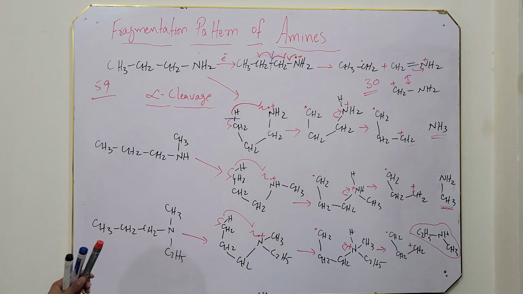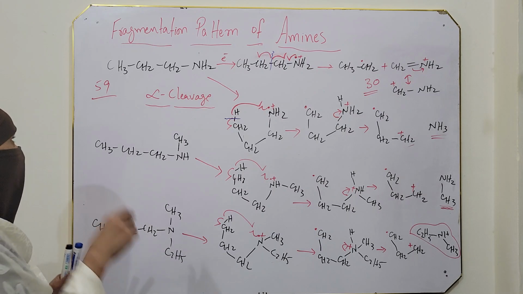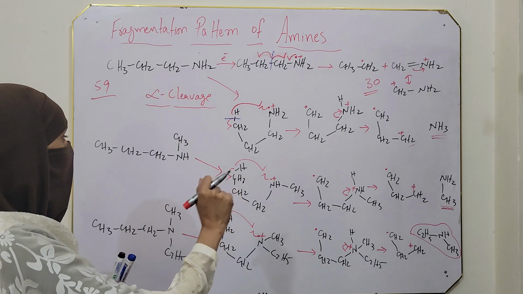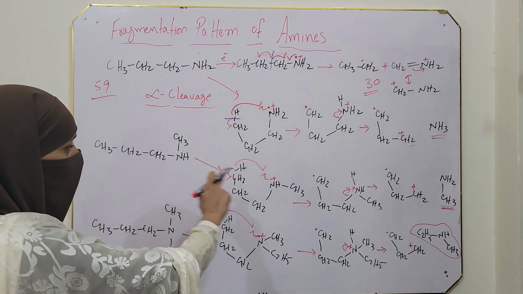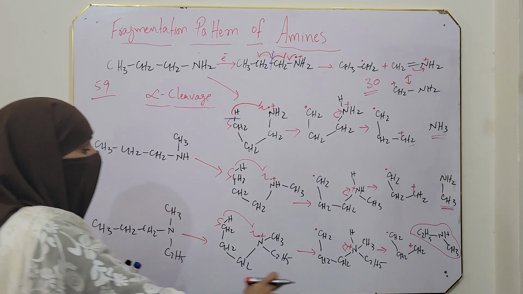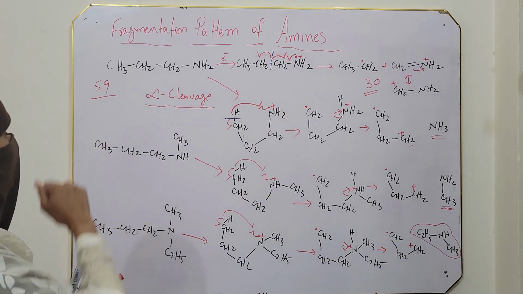So the difference between these three in case of McLafferty rearrangement is just that in case of primary amine, ammonia is released as a neutral molecule. In case of secondary amine, a primary amine is produced, and in case of tertiary amine, a secondary amine is released.